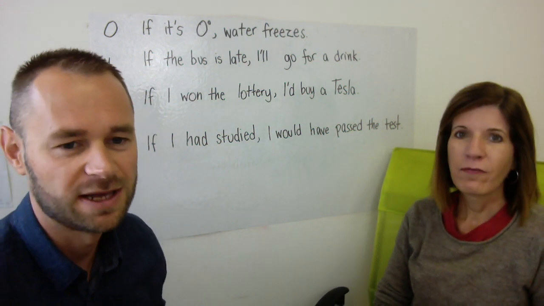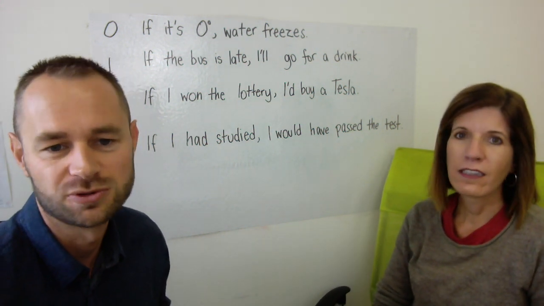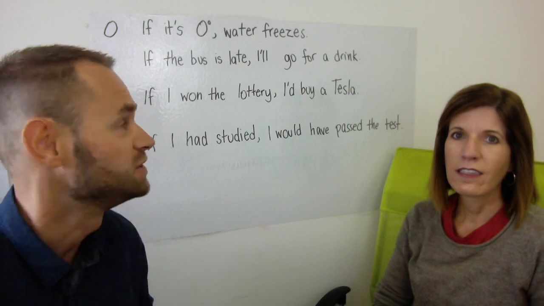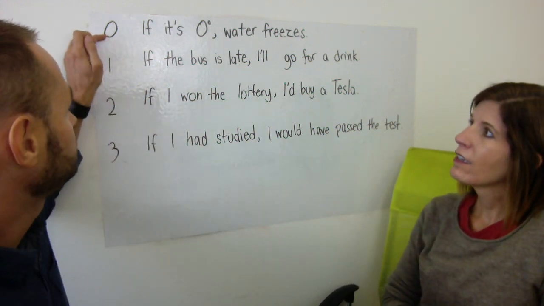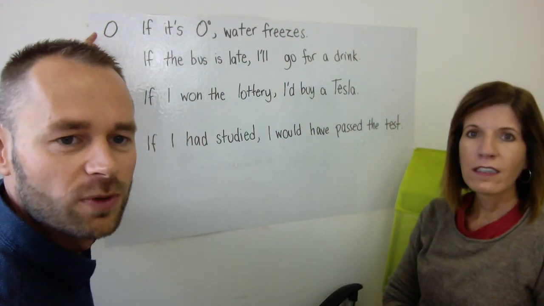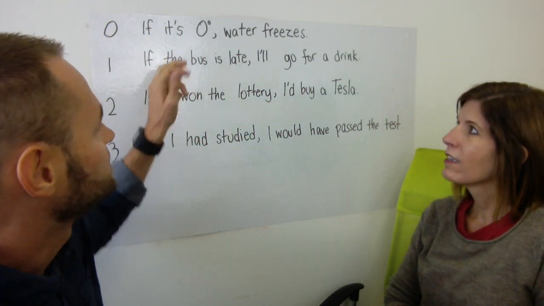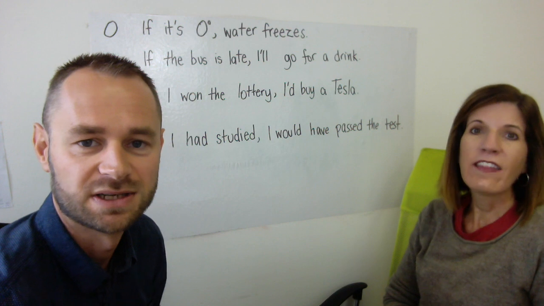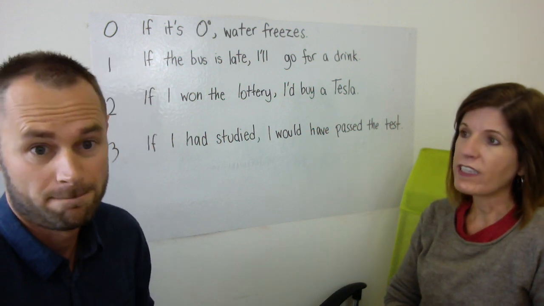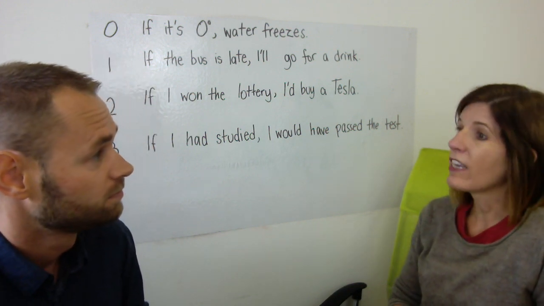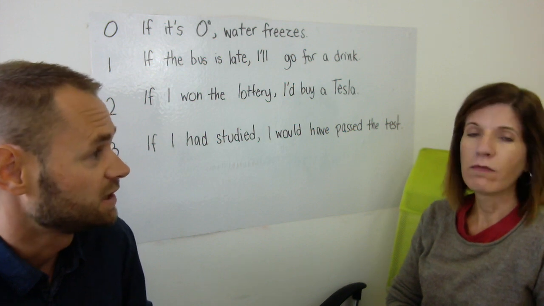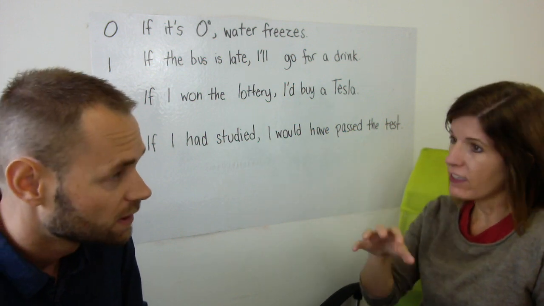So just really quickly, I'll talk you through the overall structure of conditionals and how we tend to use them. So for example, the zero conditional is what we always talk about when a condition is met. A nice little example here is, if it's 0 degrees, water freezes. And this is a basic truth, is what we say. It's always true. It's a rule of nature, for example. That's it. And we'll look at that one in a little bit more detail in this video.